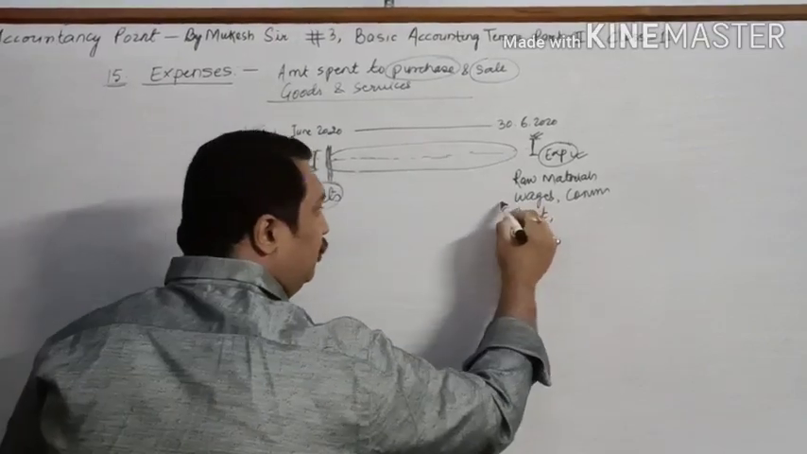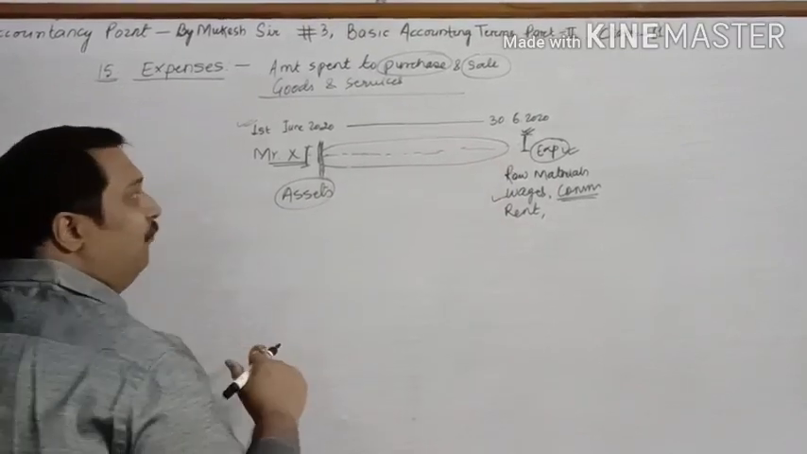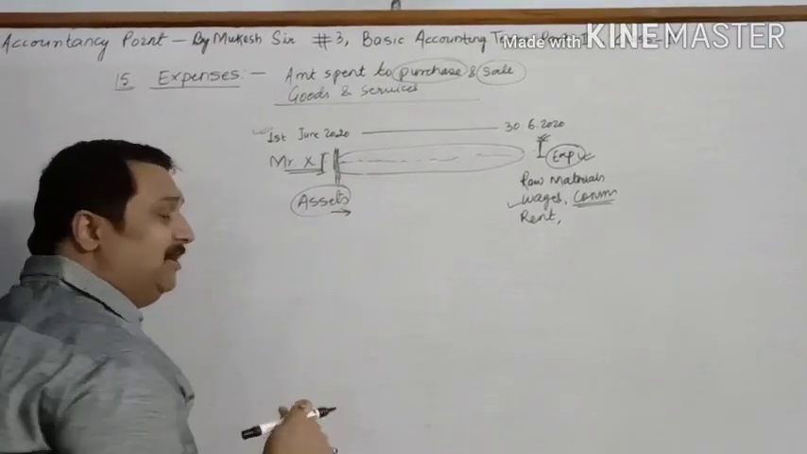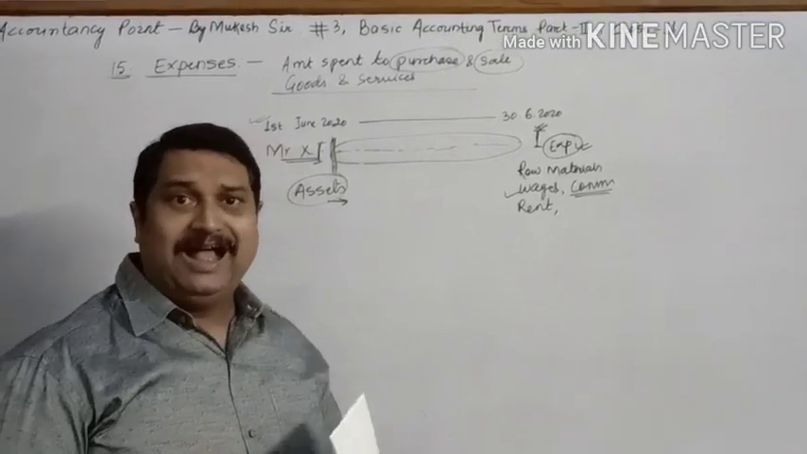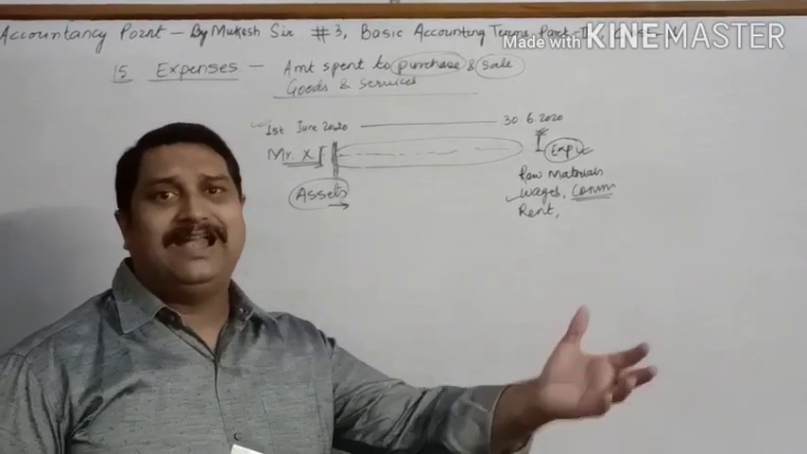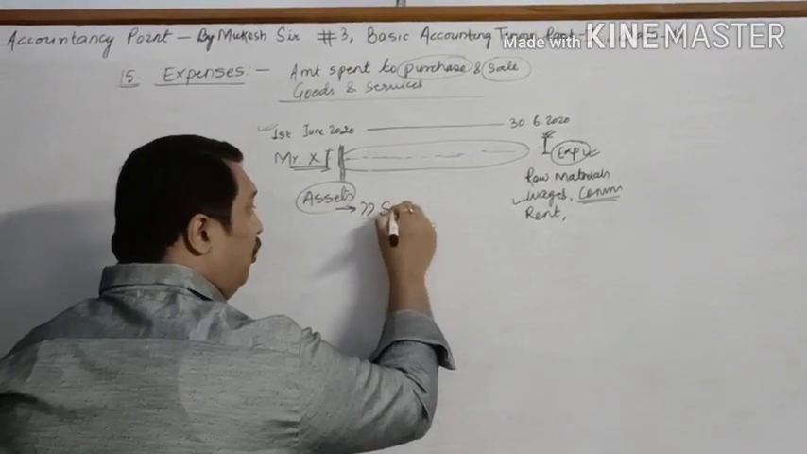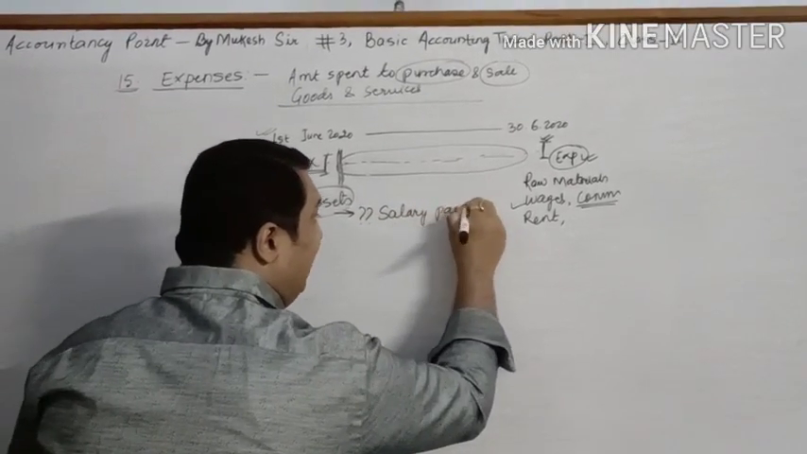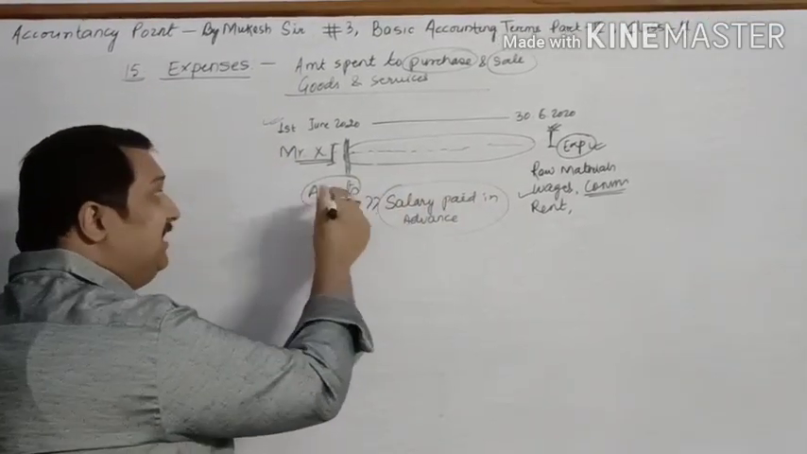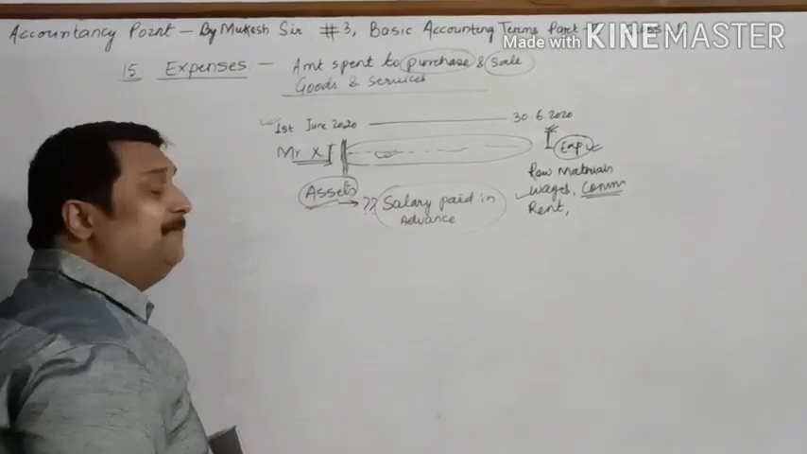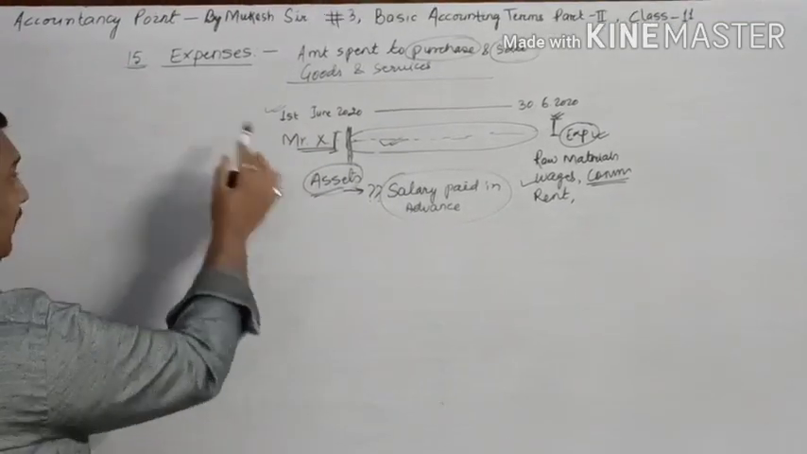For example, suppose Mr. X, before he worked, came to you and said, sir, I am in a very bad condition, pay me some amount of money in advance. I will work and at the end of the year you can deduct it from my salary. So the amount which you pay him will be called salary paid in advance. Since you have not yet received his service and you have made a payment, it will be considered as an asset. So this is what expenses are.